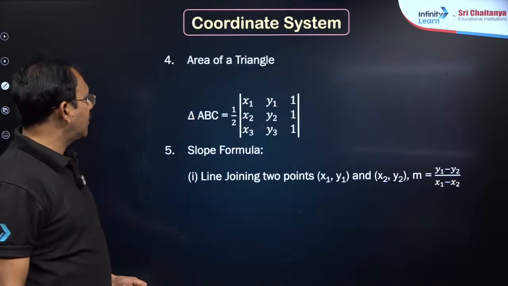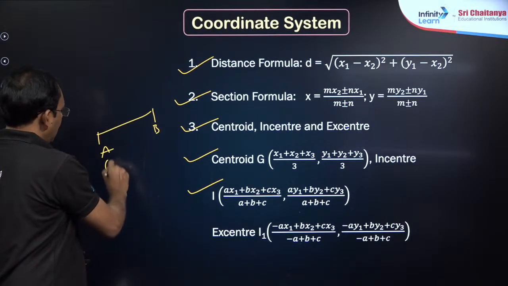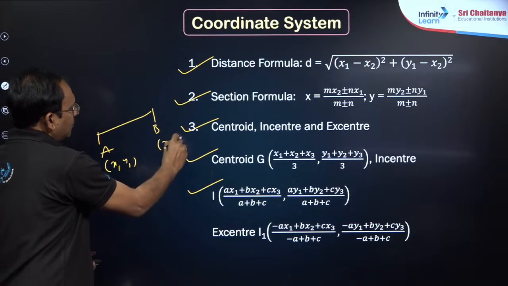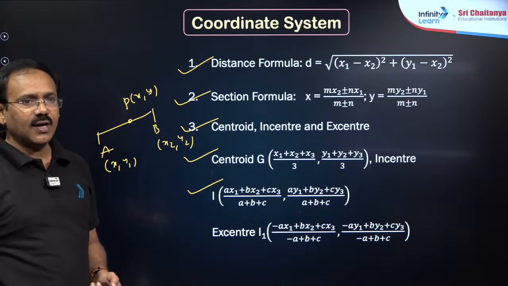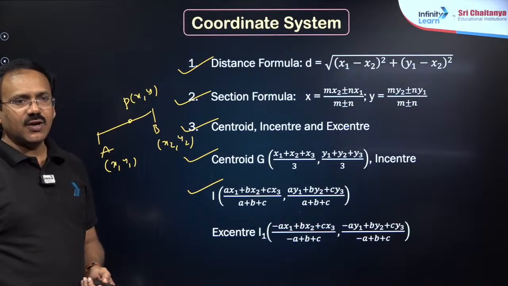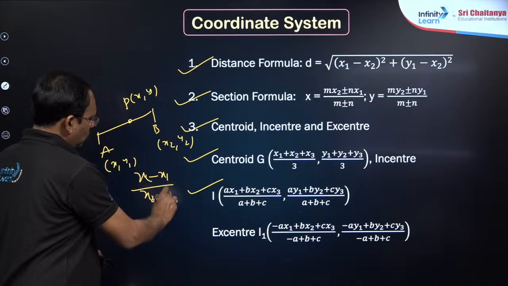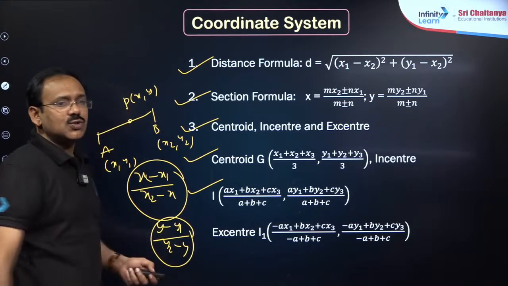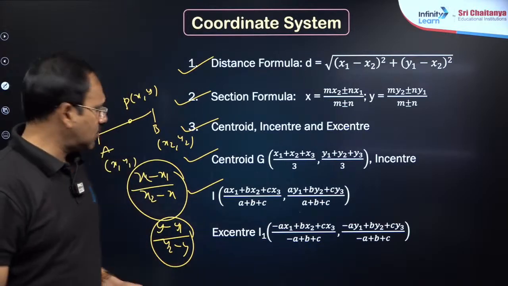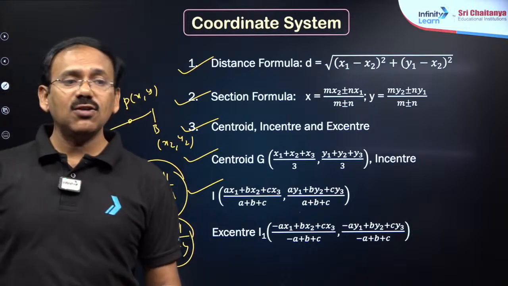And most importantly, dear students, I'd like to say this formula. Suppose A, B are given, A (x1, y1), B (x2, y2). What is the ratio in which the point P (x, y) divides AB? This is (x minus x1) by (x2 minus x) or (y minus y1) by (y2 minus y), my dear friends. Either this or that will work, dear students. And this ratio, if it is positive, the division is internal, negative, the division is external.